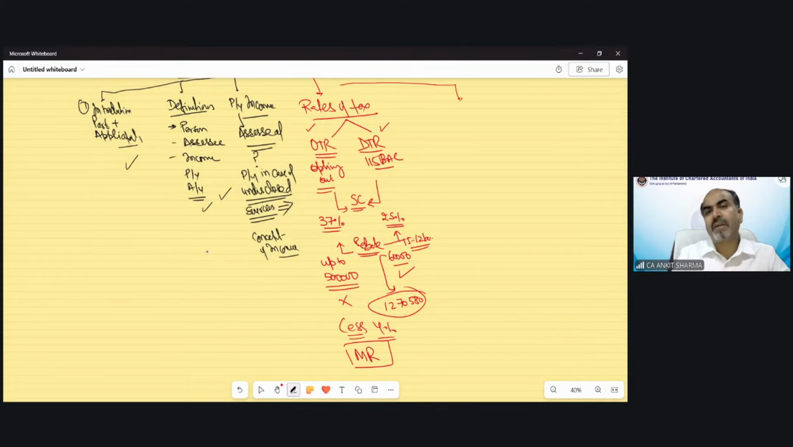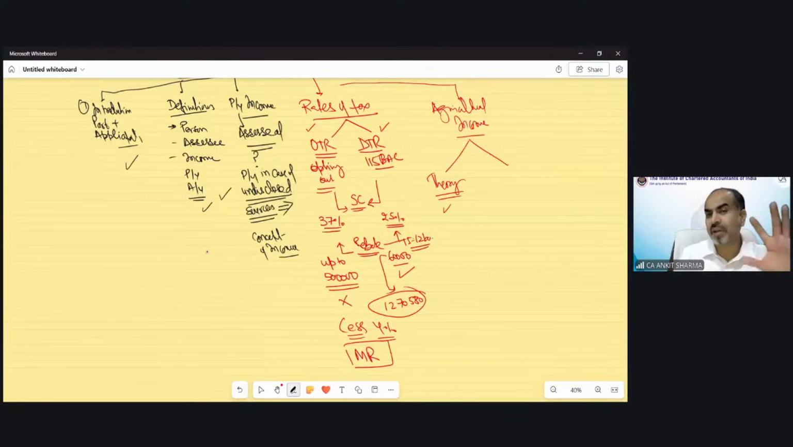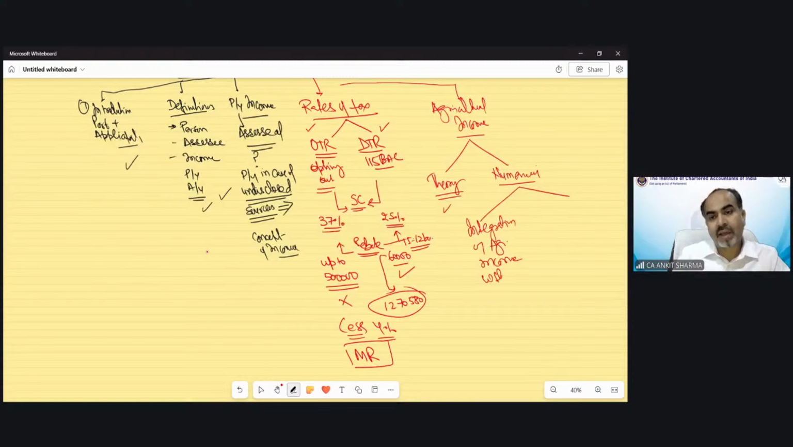One more important part was agricultural income. In case of agricultural income, there would be two kinds of provision. Some were theoretical provisions: what is the meaning of agricultural income, types of agricultural income, what is the meaning of urban area, rural area, etc. That was the theoretical provision. And the numerical provision also we have gone through. The numerical provision was, one, integration of agricultural income with non-agricultural income. The integration provision is very important.